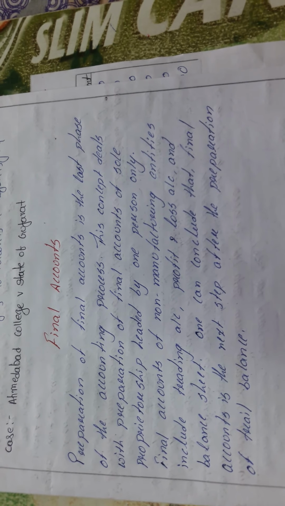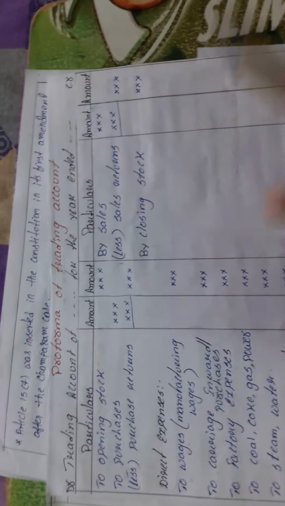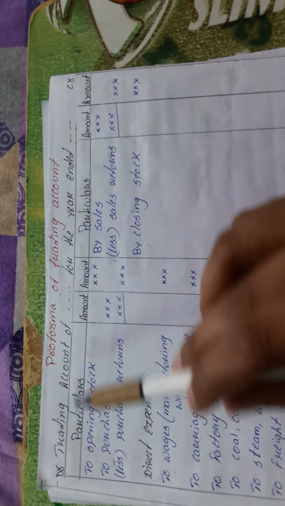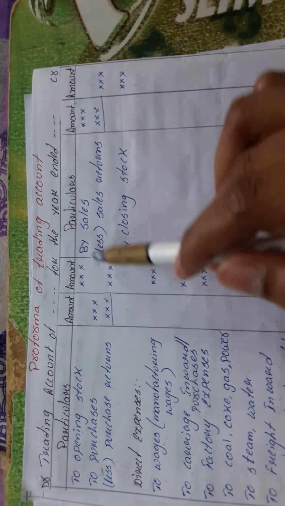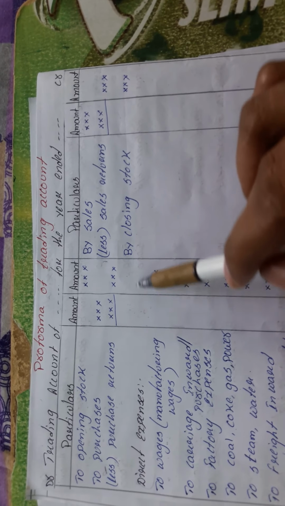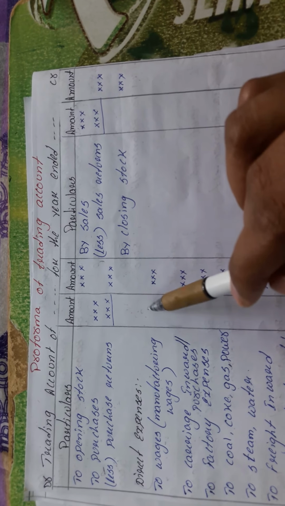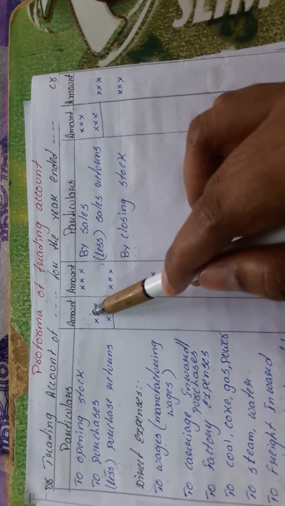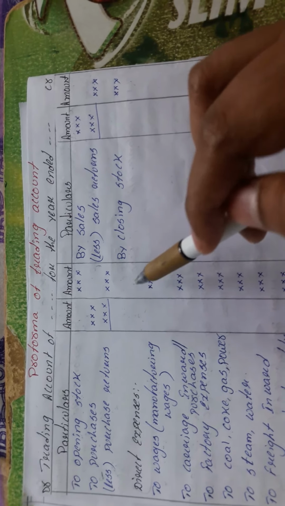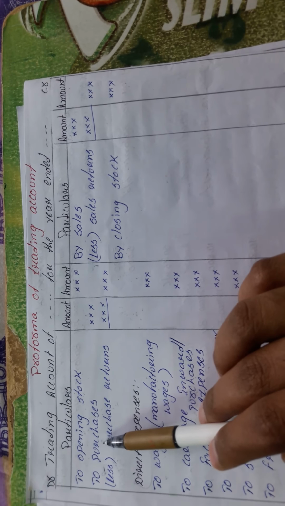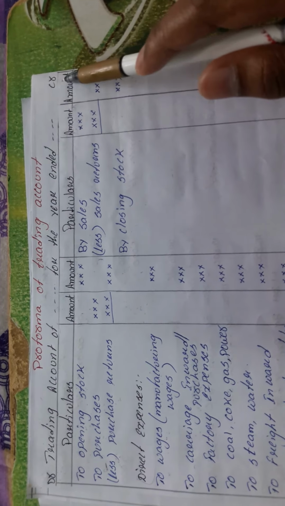Okay, next we see the trading account. We'll see the format of a trading account, that is, the pro forma of a trading account. In the pro forma you can see particulars, amount column, particulars, amount column. Usually I follow two amount columns, which is very convenient for me. This is called the inner amount column and this is called the outer amount column. In the inner amount column I do all the calculations, and in the outer amount column I write the final amounts. The left side is called the debit side and the right side is called the credit side.